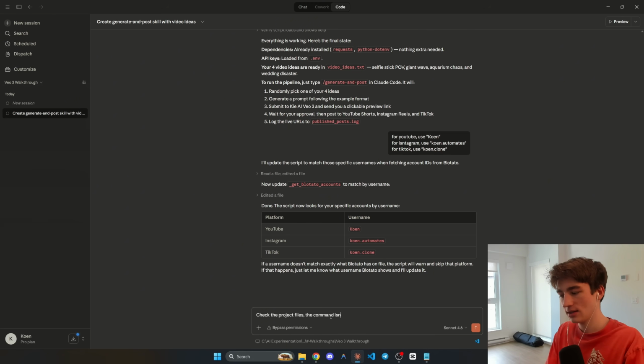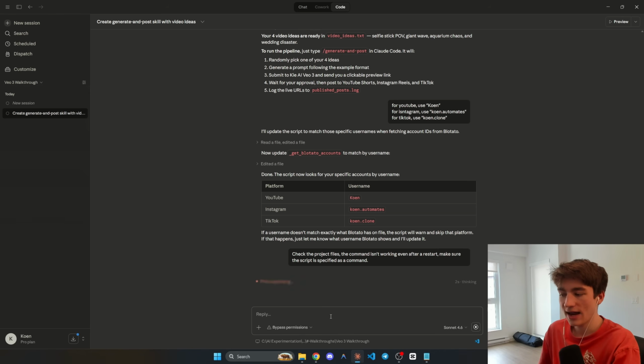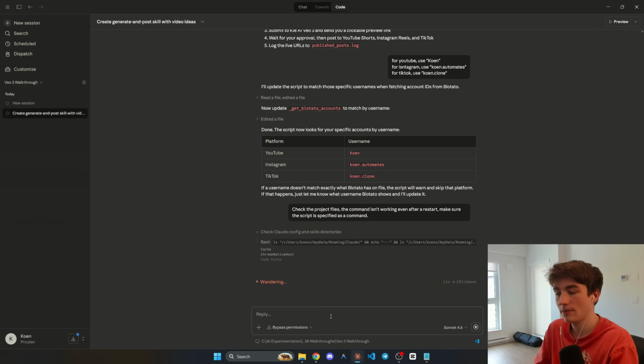The command isn't working even after a restart. Make sure the script is specified as a command, because I've actually had that problem before and it worked after I made sure that it specified that it was a command within Claude. Yours might be working right now, right? It can be a little bit different each time.